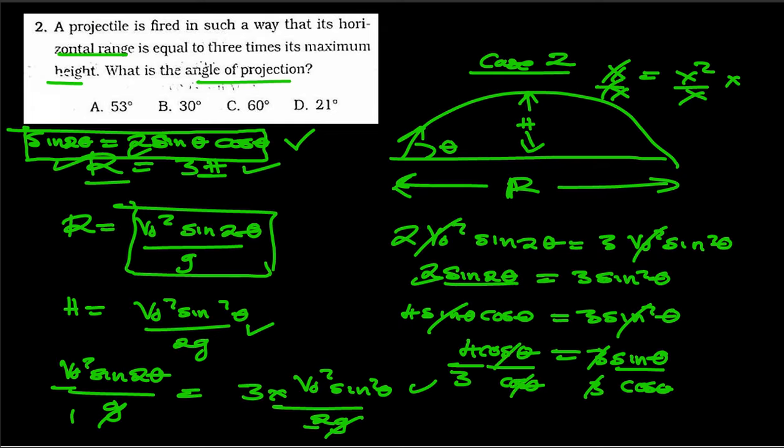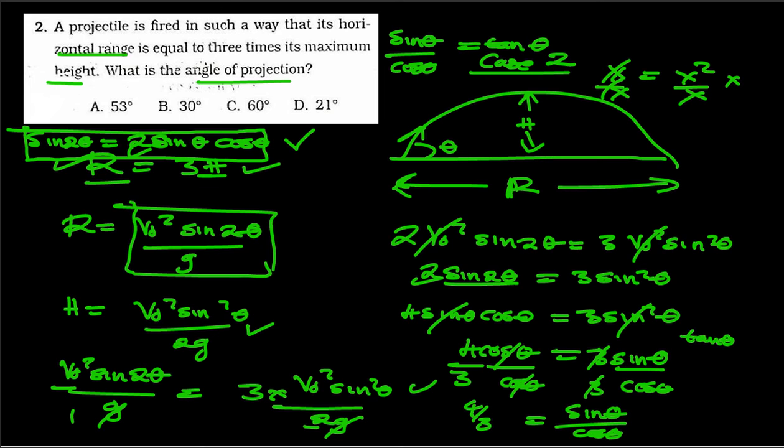So what we remain with, we are going to have 4 over 3 is equal to sine theta over cosine theta. Now when you have sine theta over cosine theta, you get tangent theta. So where there is sine theta over cosine theta, we're going to replace it with tan theta. So tan theta is going to be 4 over 3.